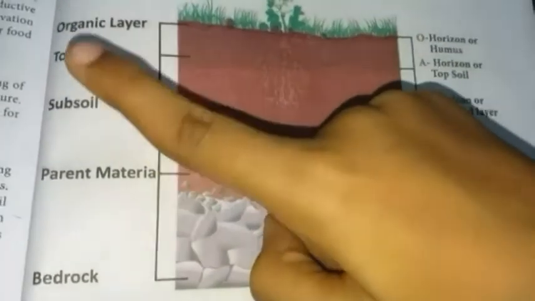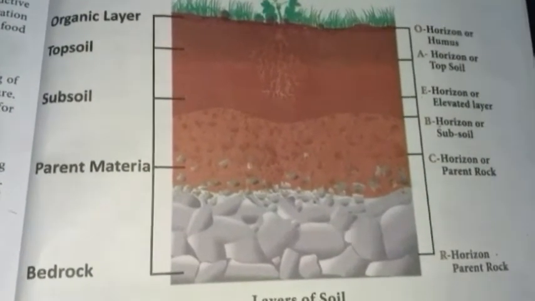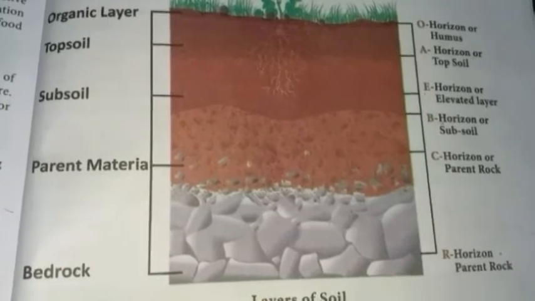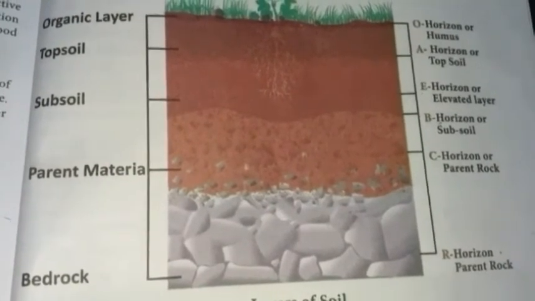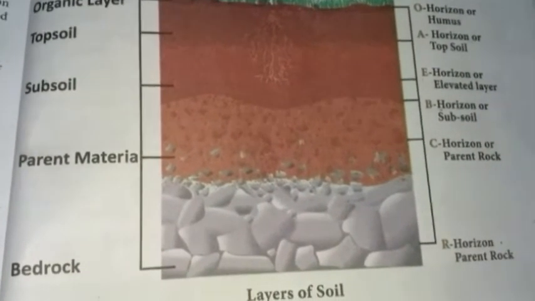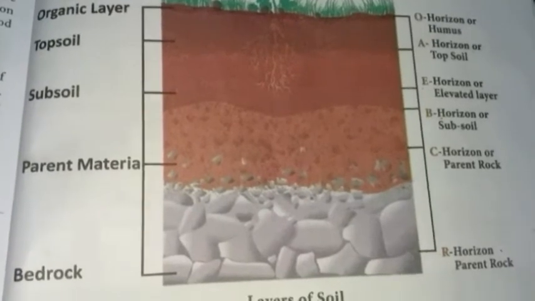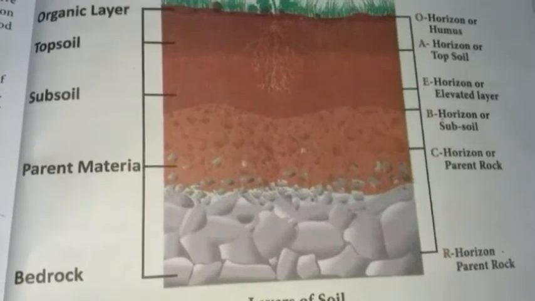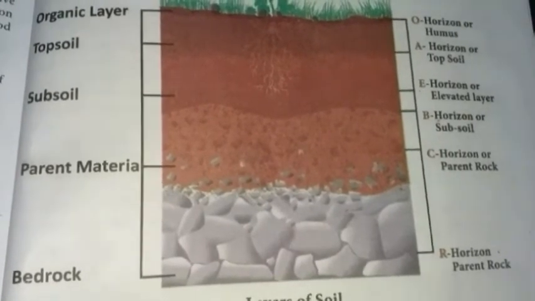Next, E horizon or elevated layer, significantly soaked with clay, iron and aluminium oxides. Next, B horizon or subsoil. This layer reflects the chemical or physical alteration of parent material. Thus iron, clay, aluminium and organic compounds are found accumulated in this horizon.